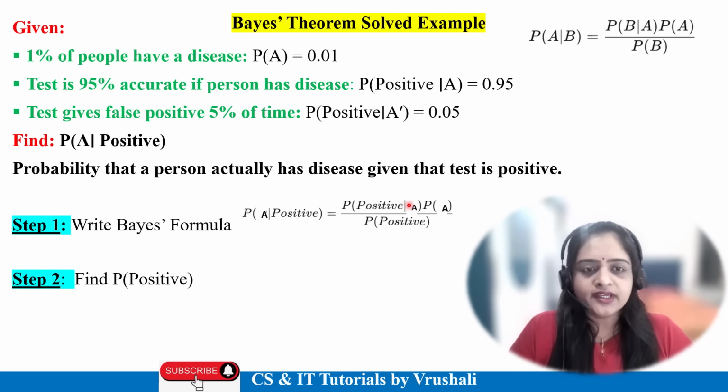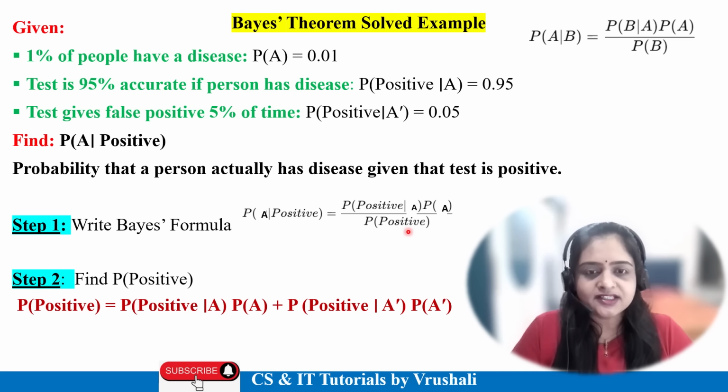Step 2 is to find P of positive. P of positive given A is already there, and P of A is also there, so first find P of positive. Arrange the formula as per the mathematical rule. There are two cases: either the test is positive and the person has the disease, or the test is positive and the person doesn't have the disease. This is a true positive plus a false positive.